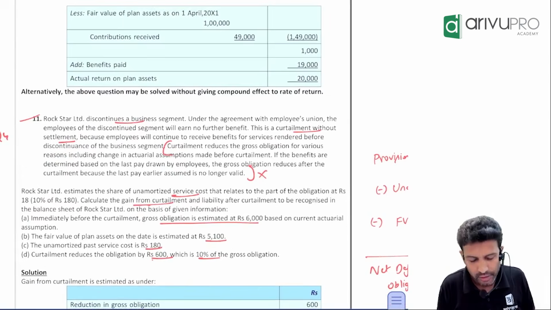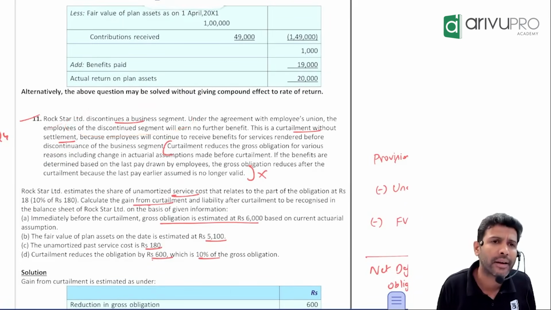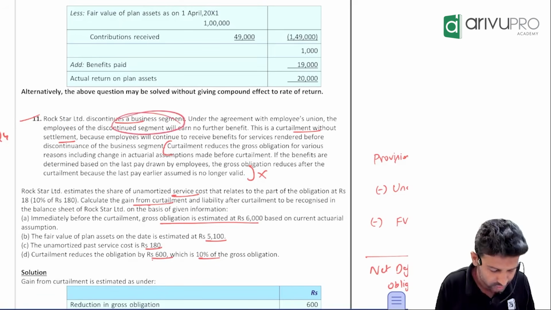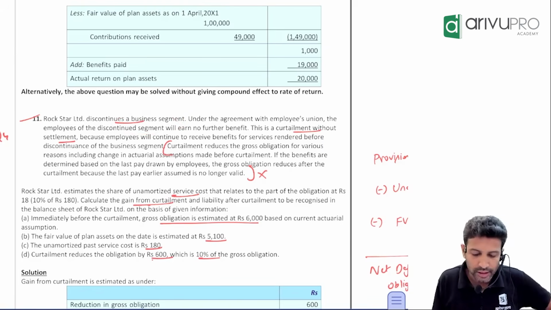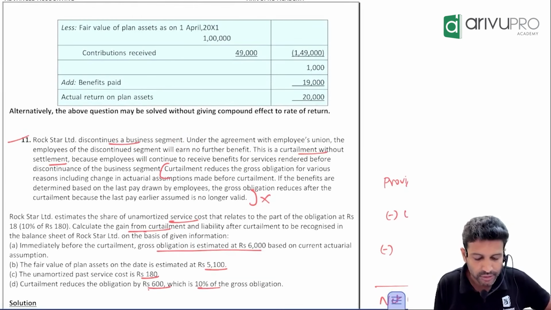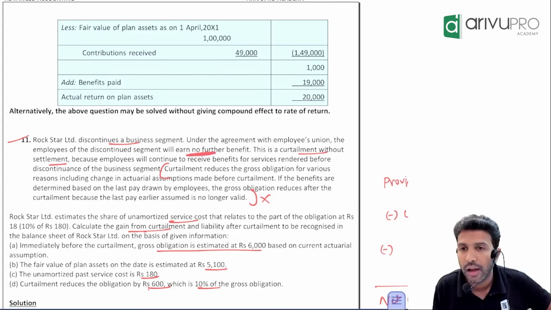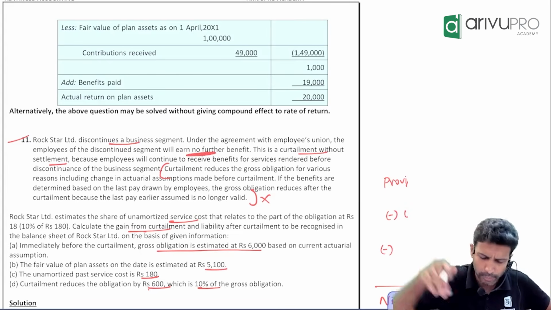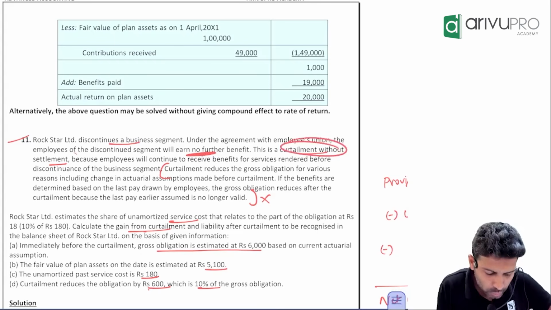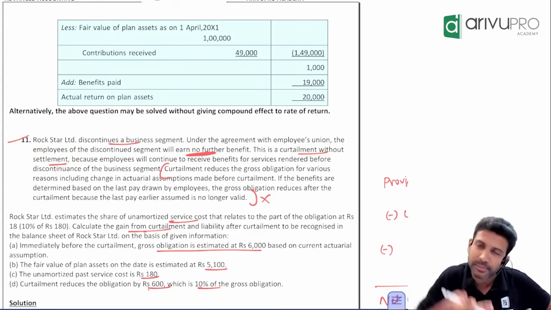Study material question. They want to discontinue a segment. Which concept? Just now we discussed. Curtailment. Oh, yes, okay. Under the agreement with the employee union, the employees of the discontinued segment will earn no further benefit. Obviously, if you have discontinued, you will give more benefit or you will stop it. This is curtailment without settlement.